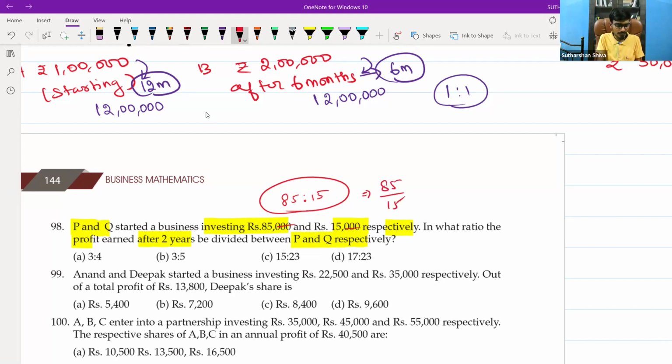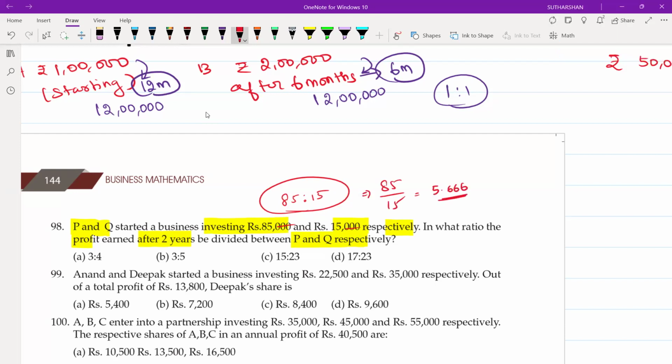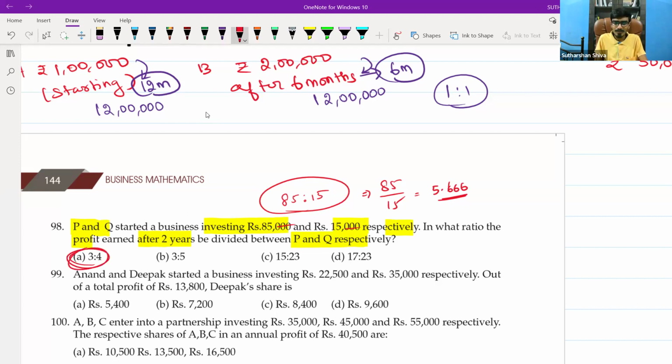What is 85 by 15? We get 5.66. 85 by 15 is nothing but 5.66. So do the same thing for the options. I need to get 5.66. Will I get it in 3 by 4? 3 by 4 is 0.75 only, right? Then what is 3 by 5? 3 by 5 is nothing but 0.6.